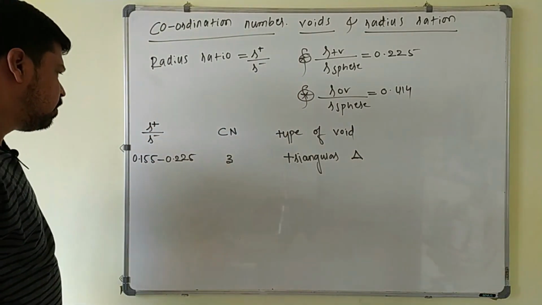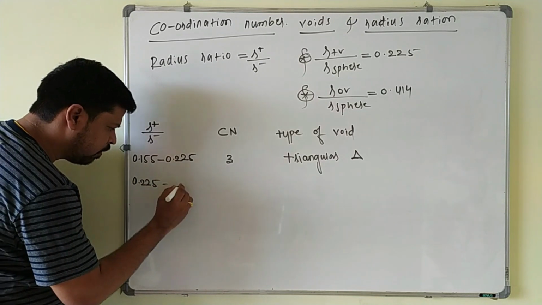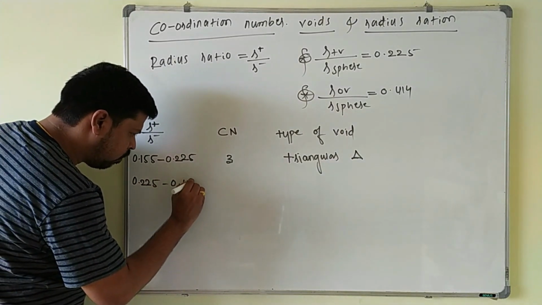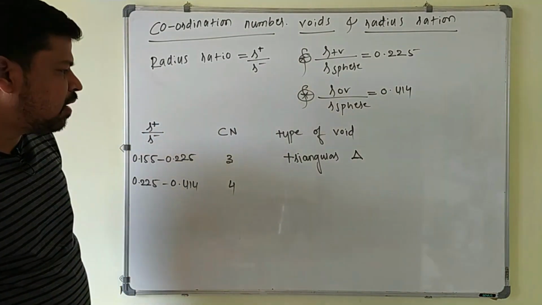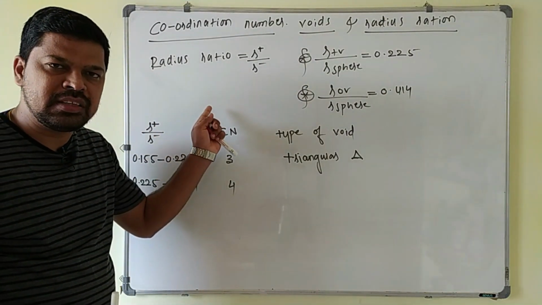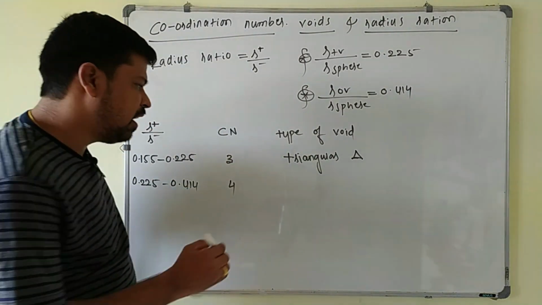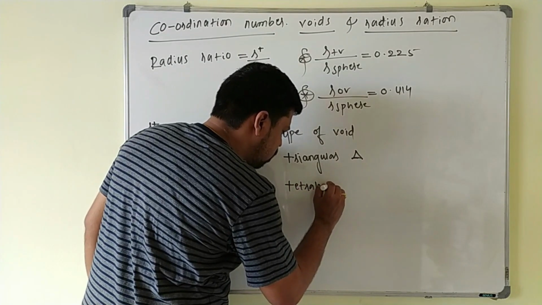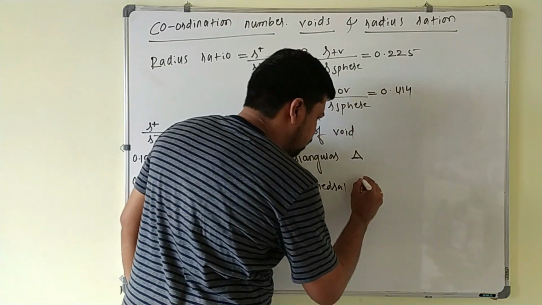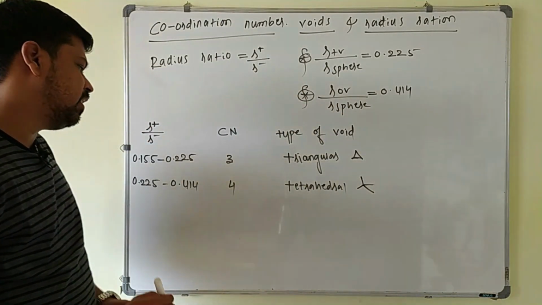Suppose the radius ratio ranges from 0.225 to 0.414, then the coordination number is 4. Coordination number 4 means it is surrounded by 4 spheres in a tetrahedral manner. So the cation will occupy the tetrahedral void. The void formed will be tetrahedral, and the shape of the void is like this.